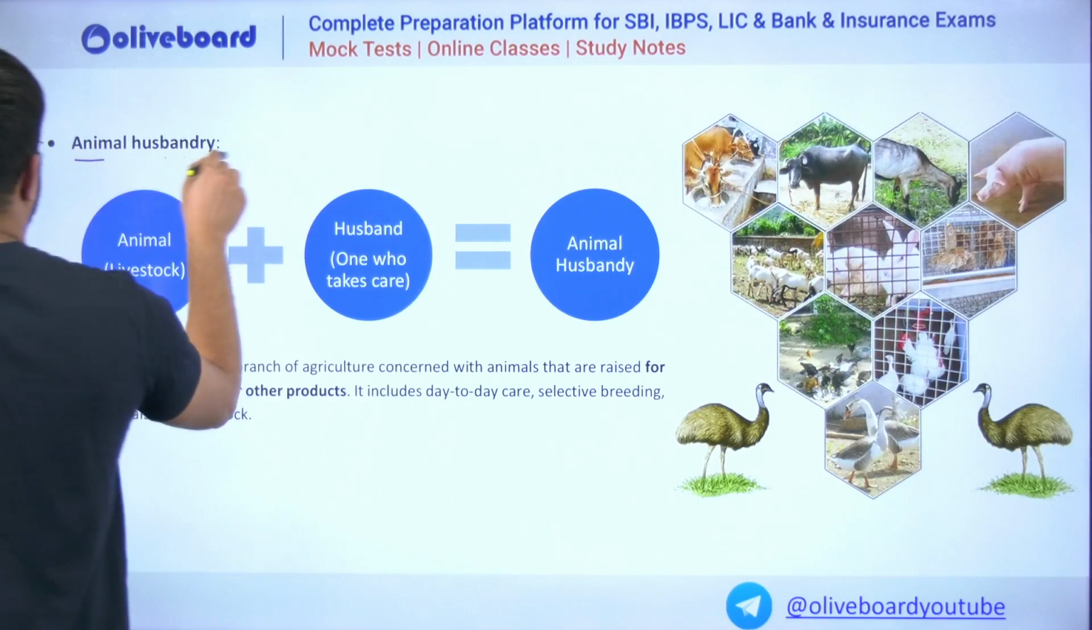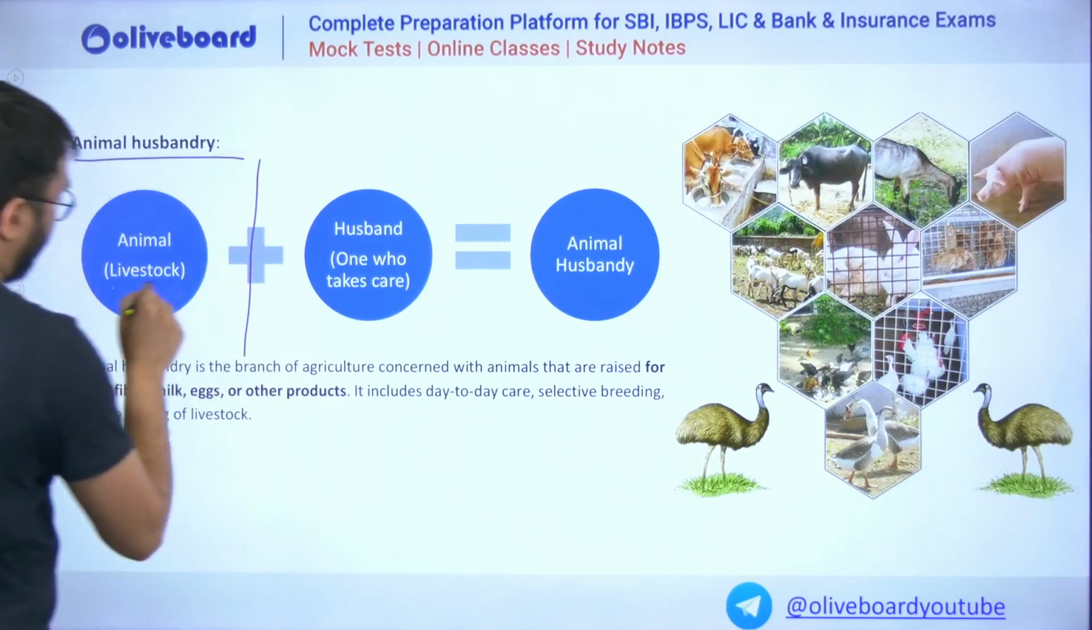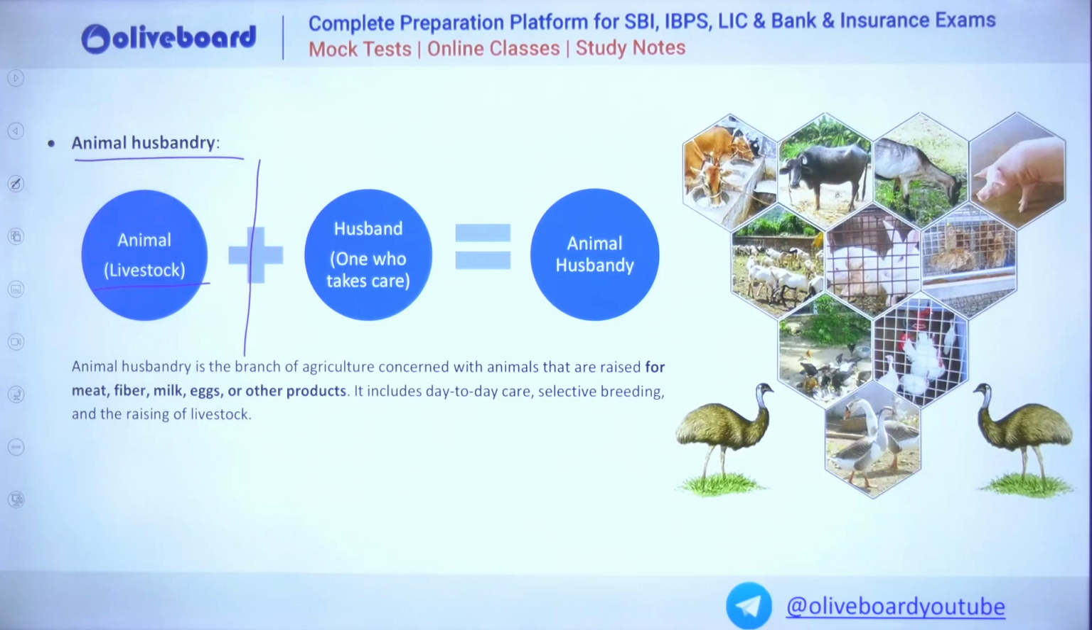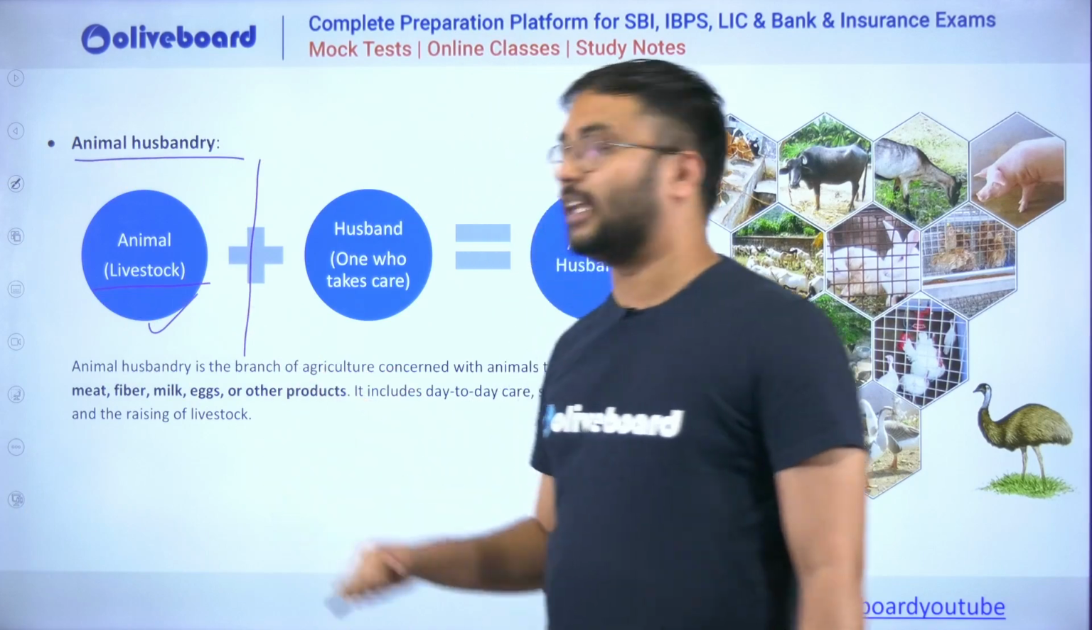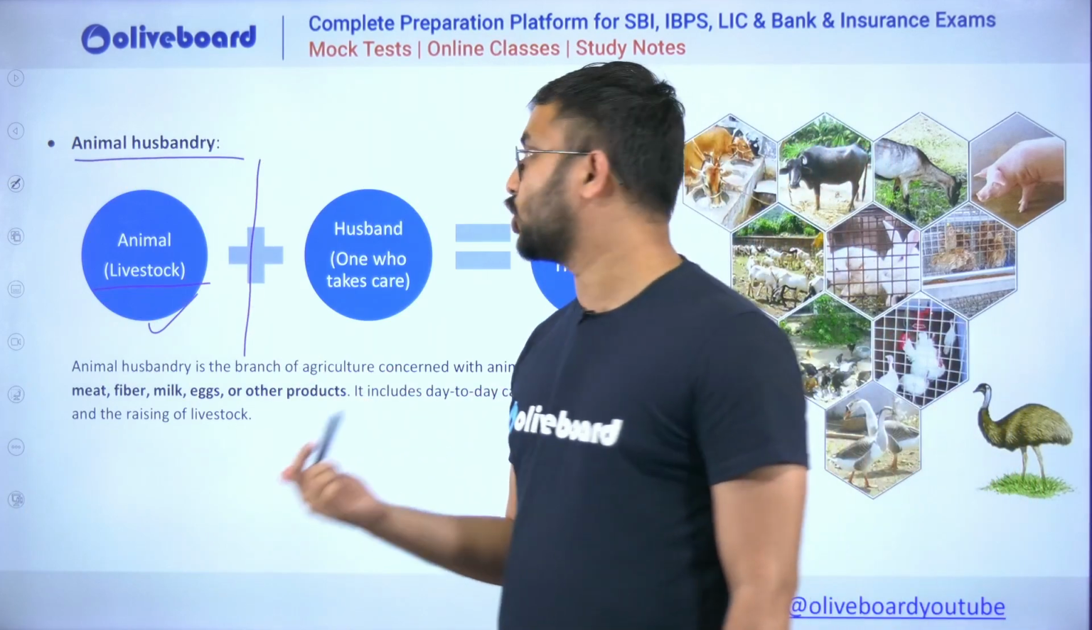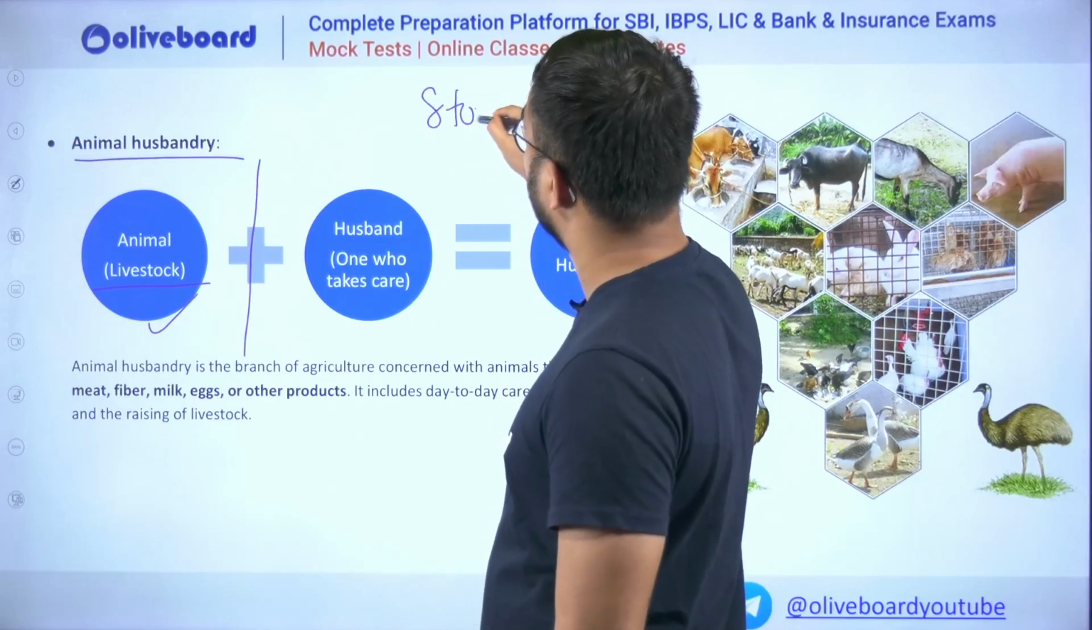Then comes animal husbandry. Again, break down the word. Animals are nothing but all the domesticated animals which can stay under the shelter and along with the humans, which are from community point of view, which are anthropogenic in nature. So these are the animals, or also called as livestock. Stock is nothing but a resource.